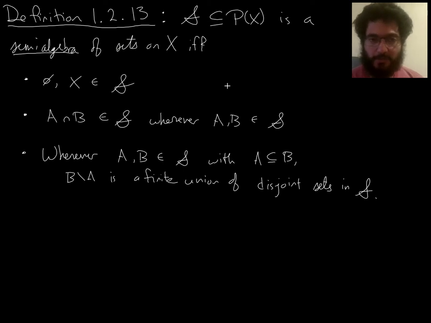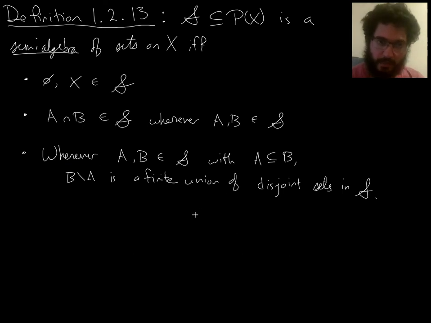Here's the definition of semialgebra, which we brought up at the end of the previous lecture. So we say that fancy S here, a set of subsets of X, is a semialgebra of sets on X if and only if it contains the empty set, the full thing, is closed under intersections, and then instead of also being closed under unions, or equivalently, instead of also being closed under complements, we have this condition. Anytime you have a set from S and you delete from inside it another set from S, then the resulting relative complement is a finite union of disjoint things in S. So it might not be in S, but it's a disjoint union of things in S.